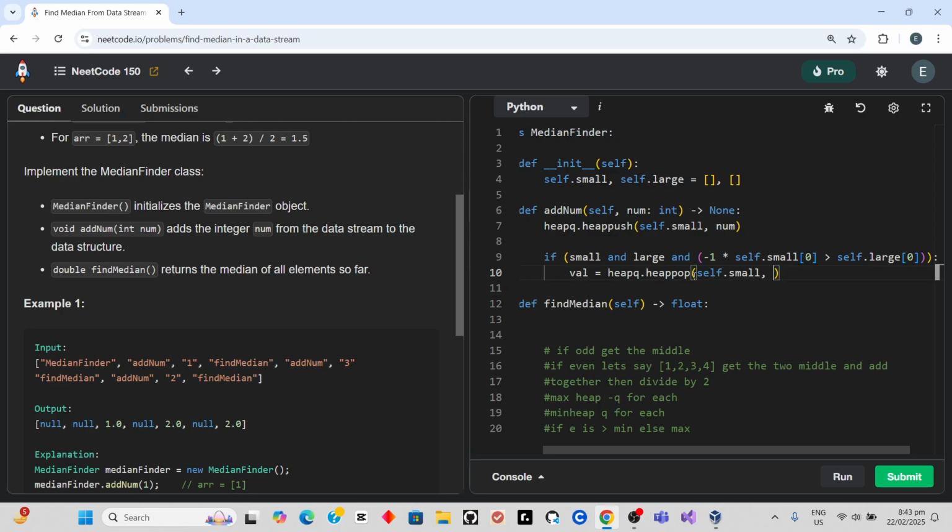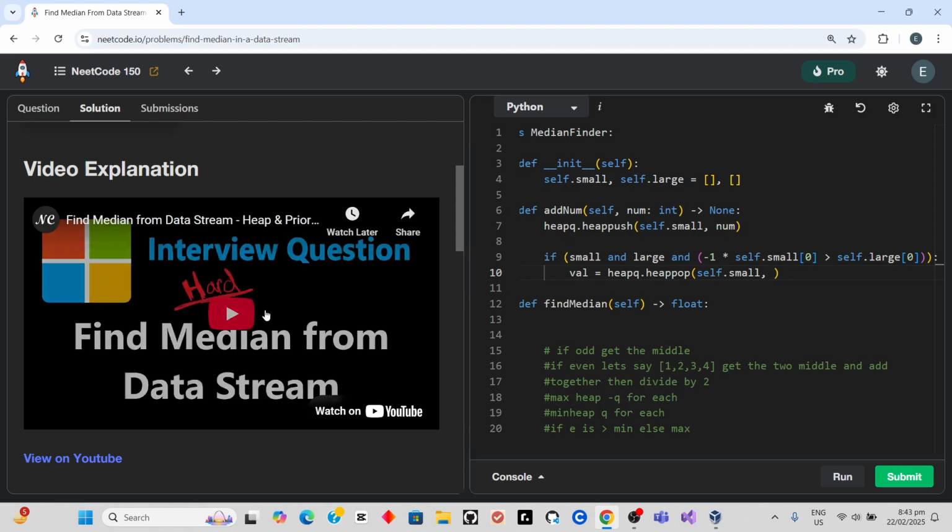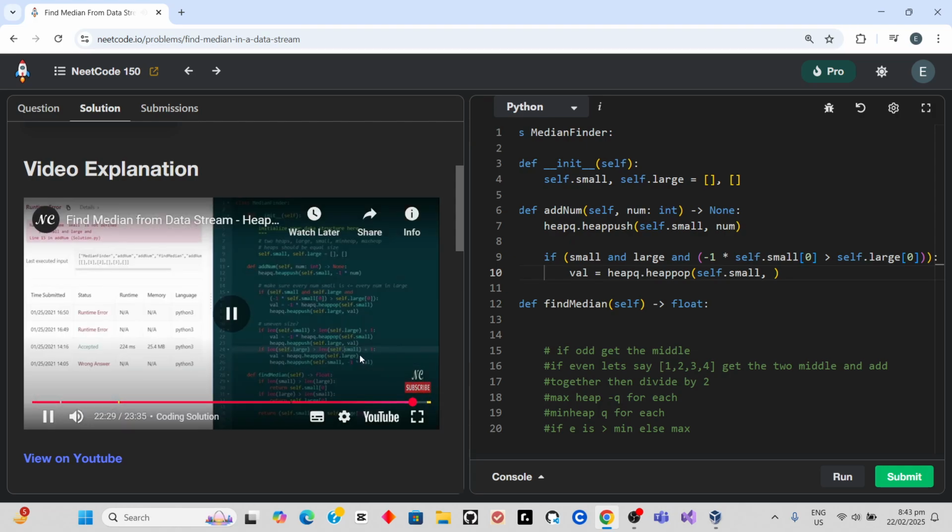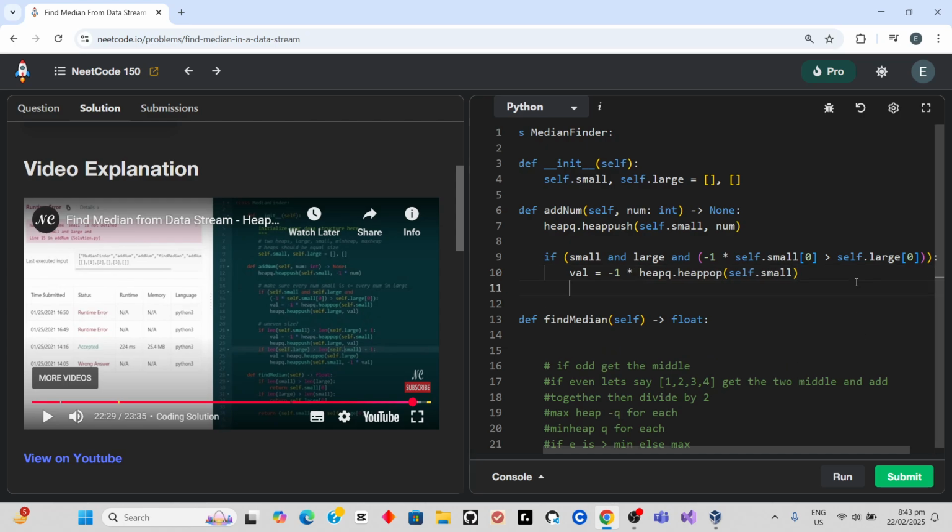Wait, I think I got it all. And it's correct, but we forgot to put the negative 1 times. And we're going to do q dot push self dot large.